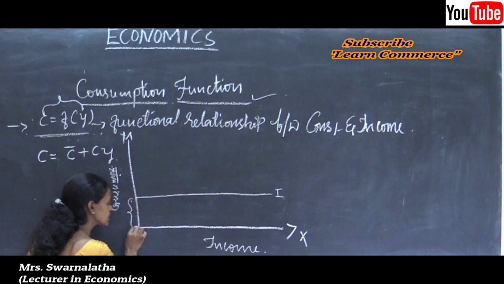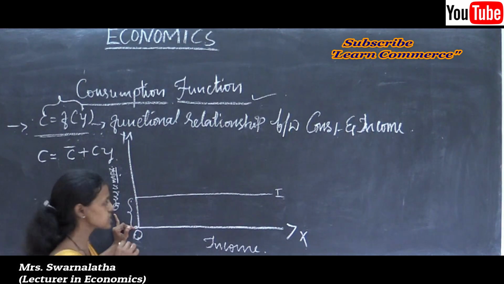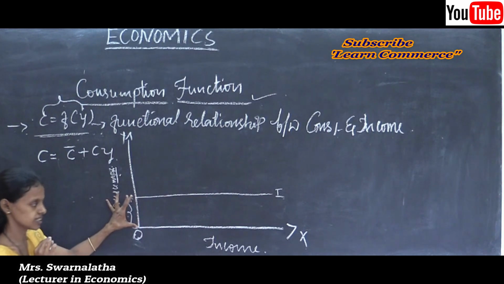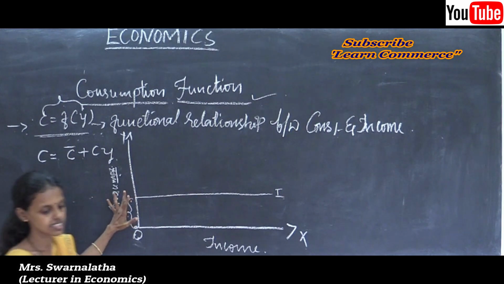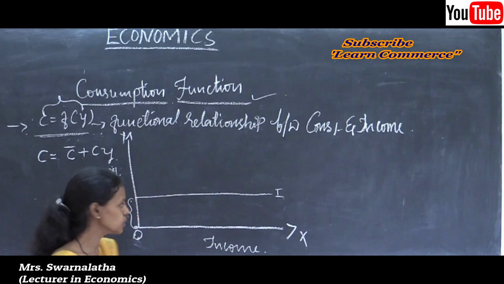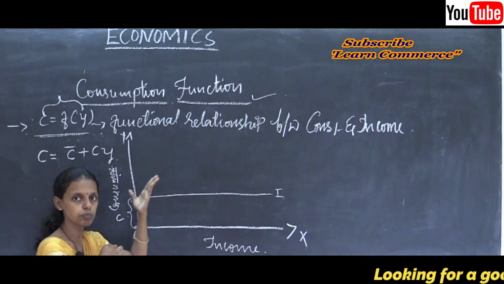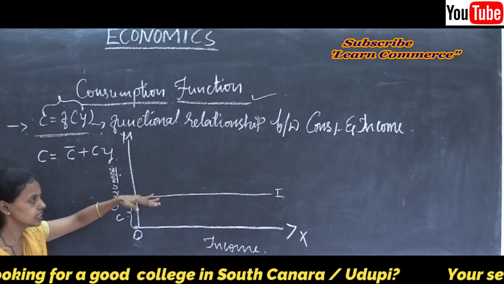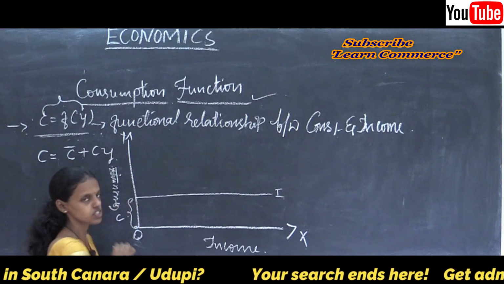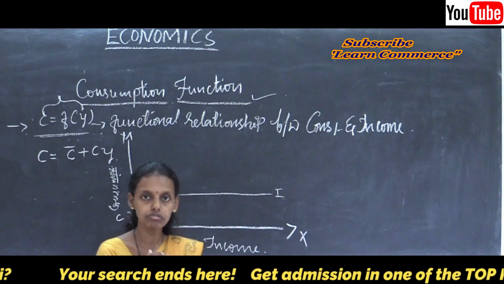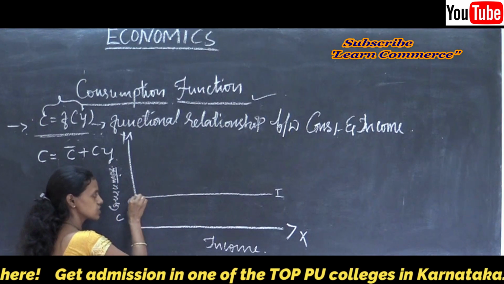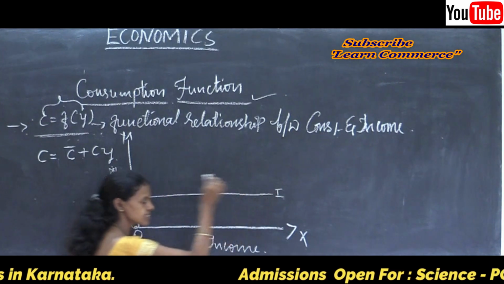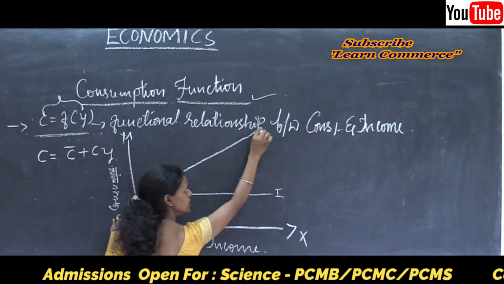Suppose the income increases, consumption also increases. Due to the increase in income, consumption also increases. We cannot predict this, because whatever the income changes, the consumption also goes on changing. That is said to be infinity. When income changes, investment remains as it is, but consumption changes.